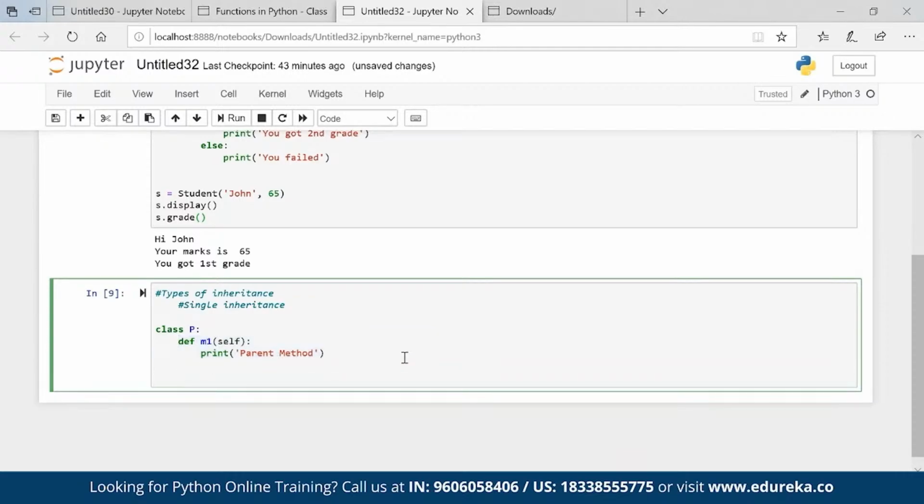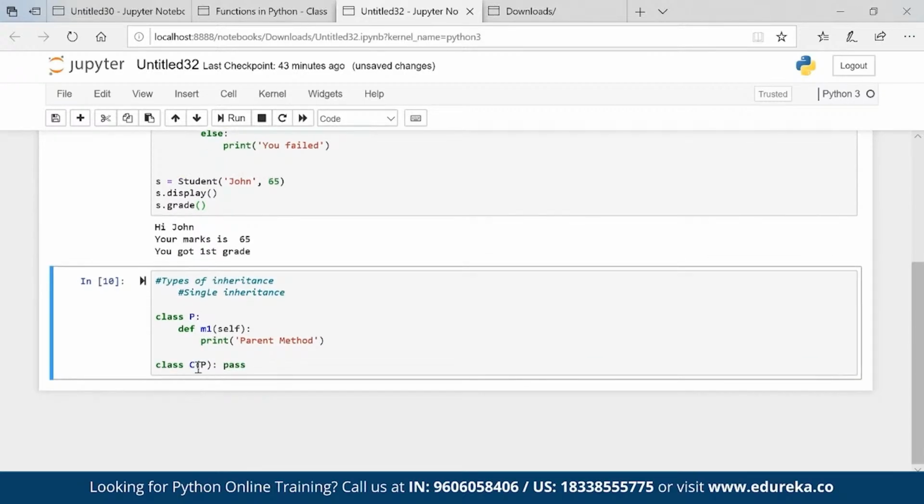Now I have a class C, and I am passing parent property colon pass. Now what is the property of C? C has its own property or not? We don't have any C property, right? C is like just a standalone class. I don't have any, like, C as a child doesn't have any property.